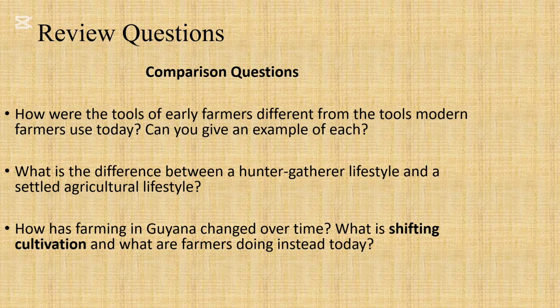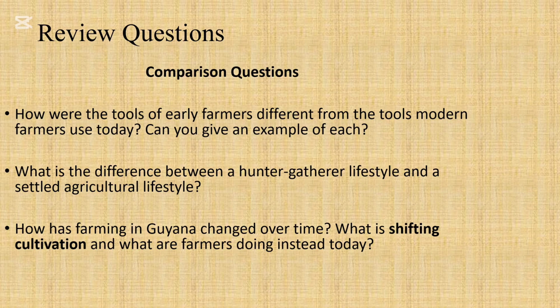Let's move on. How were the tools of early farmers different from the tools that modern farmers use today? Okay, they're different because the early farmers would have used tools that were made from bones, sticks, and rocks or stones only, while modern farmers are able to use big machines, and they're also able to use various tools for simple work that have metal inside.